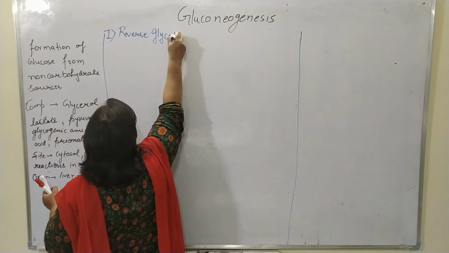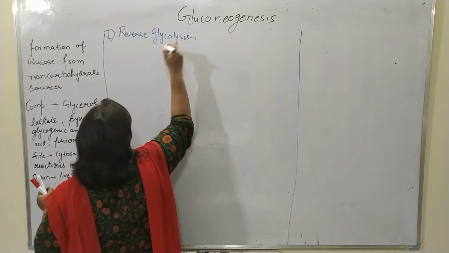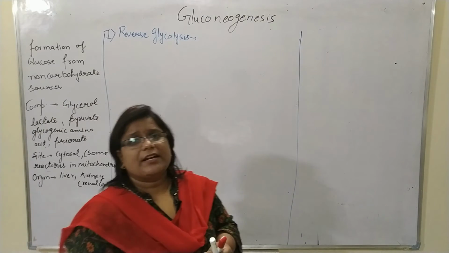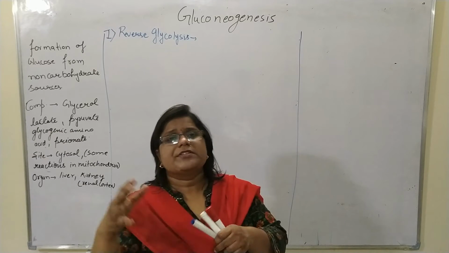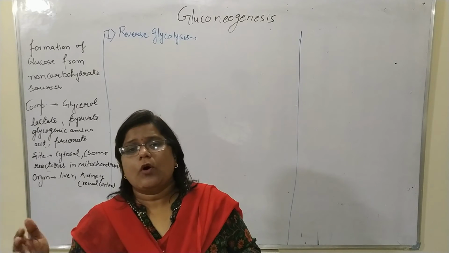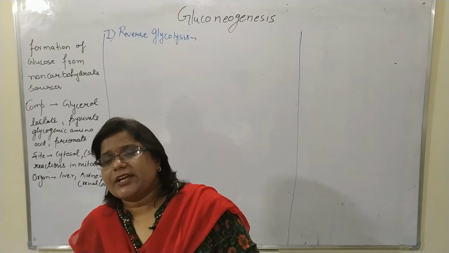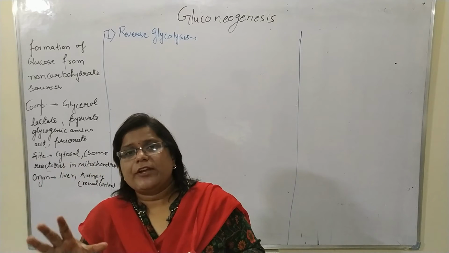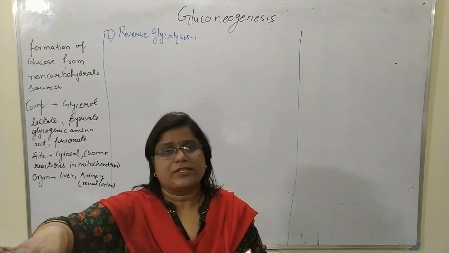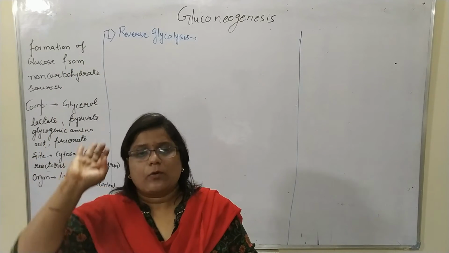Why do we say reverse glycolysis? Because in glycolysis glucose is converted into two molecules of pyruvate. Here the reaction proceeds again so that pyruvate is converted back into glucose. So this is reverse glycolysis.